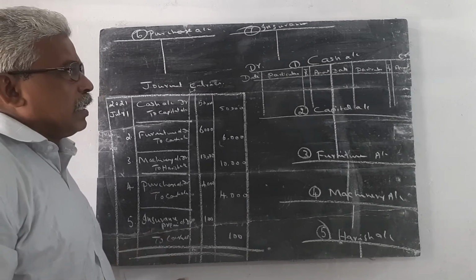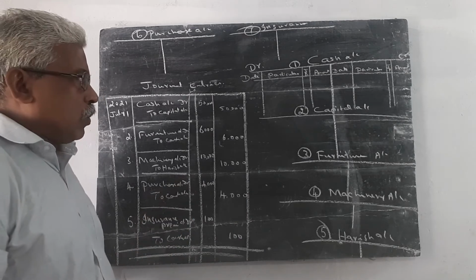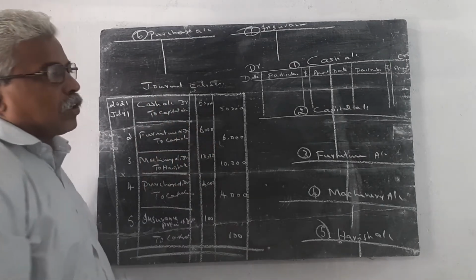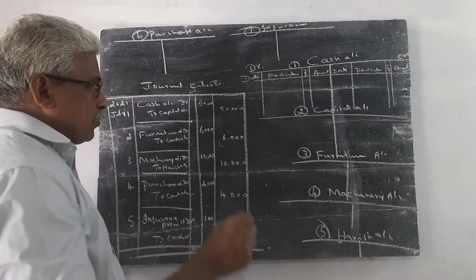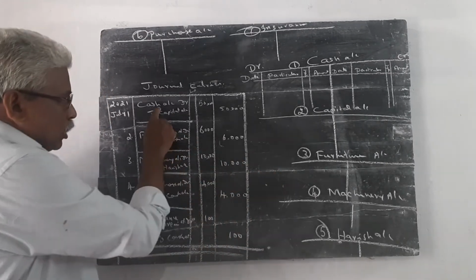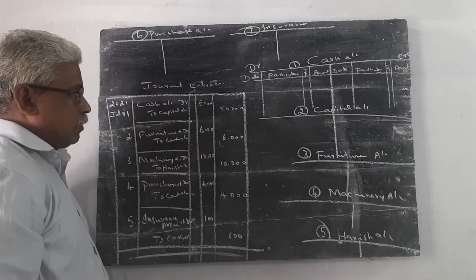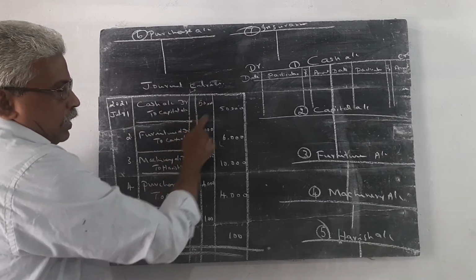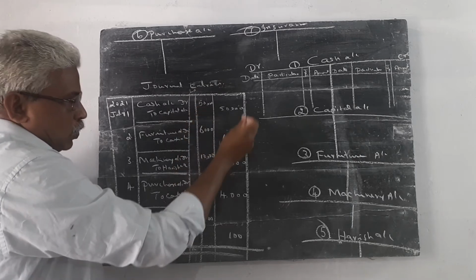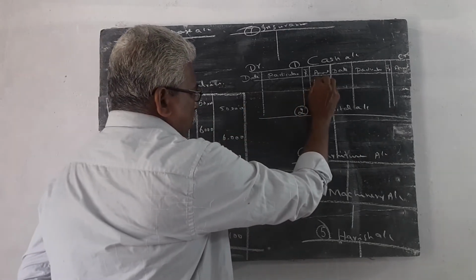How do you write the ledger account? The process of writing from journal to ledger is called posting. First we post the accounts one by one. Cash account debtor to capital account 50,000. The cash account is debited with 50,000 rupees. So in the amount column, first you write this 50,000 here.